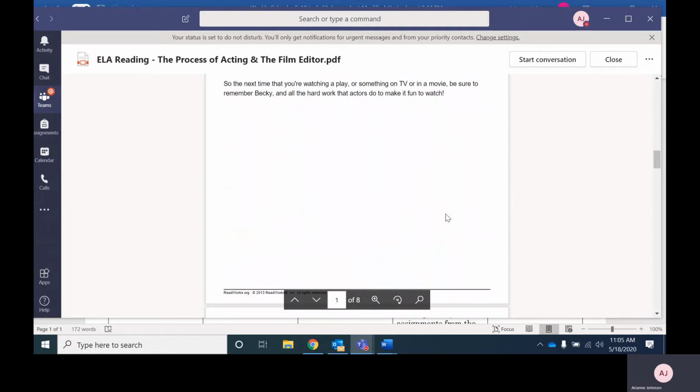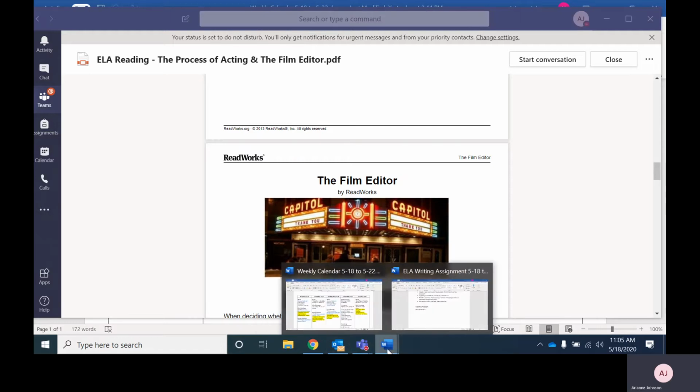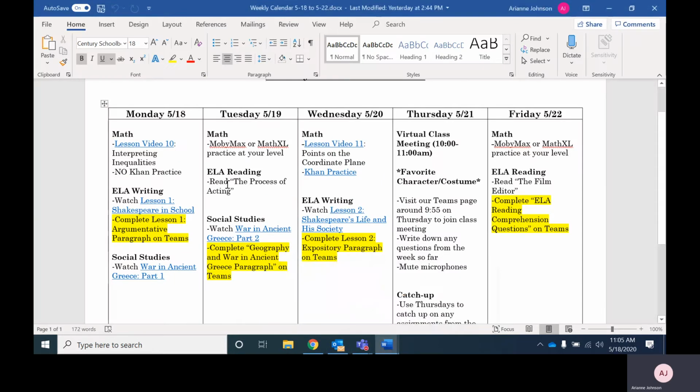So this first article is about actors and what it's like to be an actor. And it looks like it's about 2.5 pages long. And then you're going to want to stop when you see the next article, which is the film editor. And that one you would read and complete the assignment on Teams. So let's go back to the weekly calendar and check that out. So reading just the first half of the article, The Process of Acting, and no assignment for that one yet.